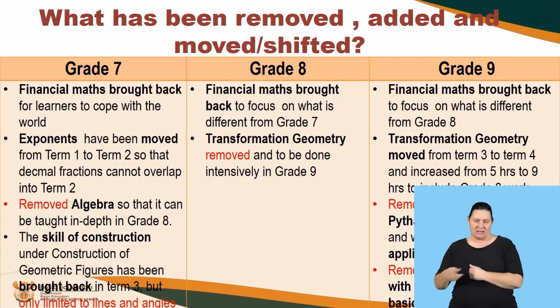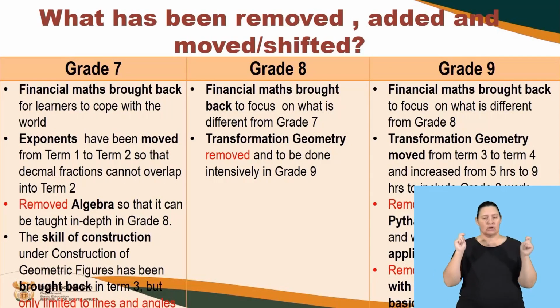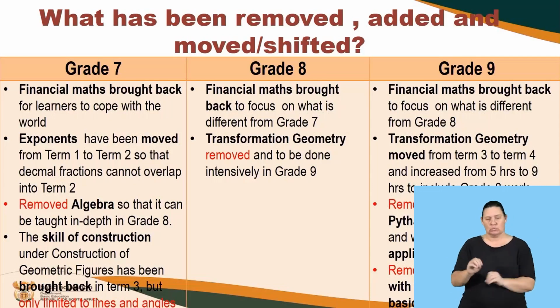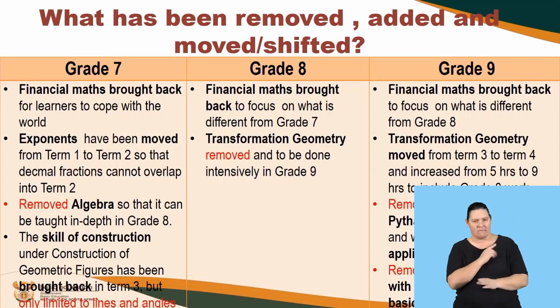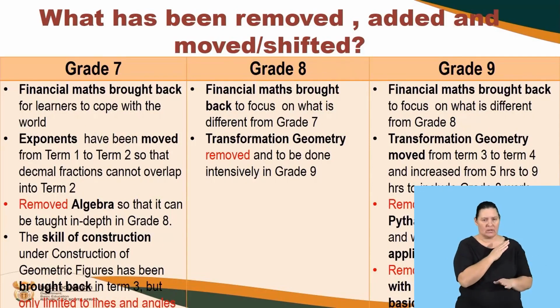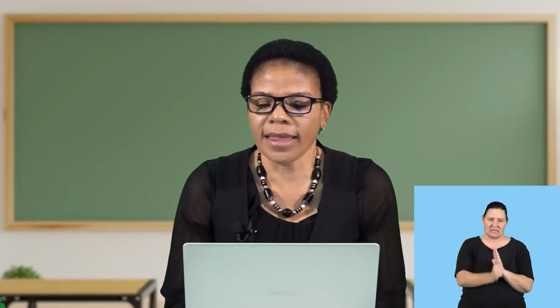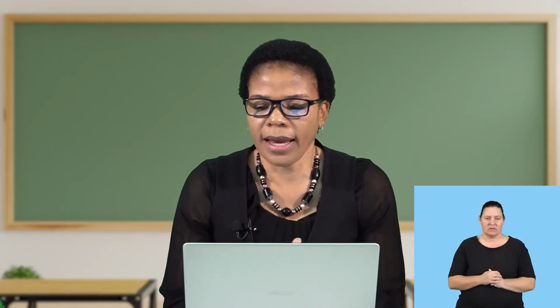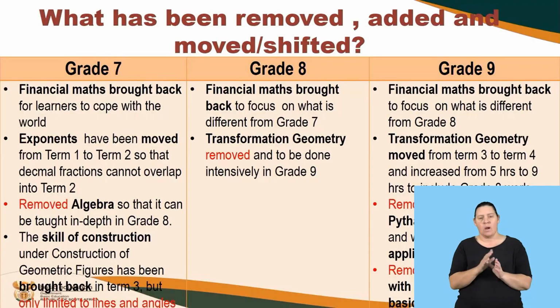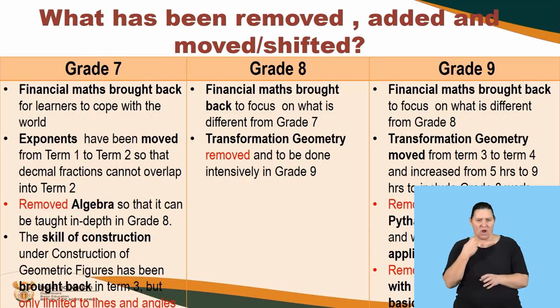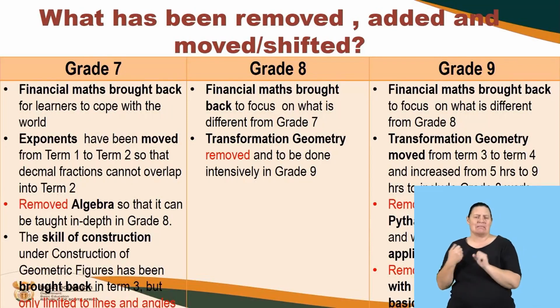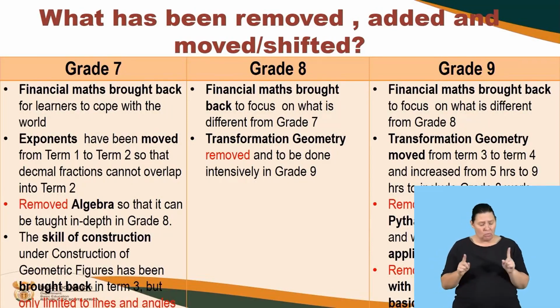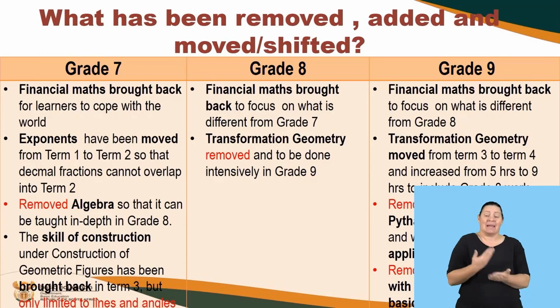So in grade 9, the transformation has been moved from term 3 to term 4 to cater for the work that was not done in grade 8 with other concepts and skills that are to be dealt with before the transformation. And we removed the theorem of Pythagoras in grade 9, colleagues, because whatever they do in grade 8 is the same as what is done in grade 9. However, the application still remains.